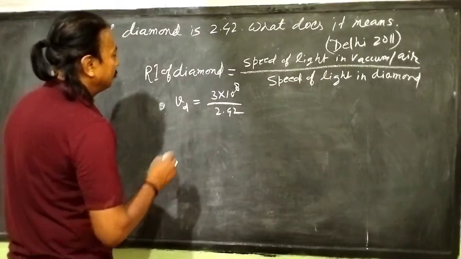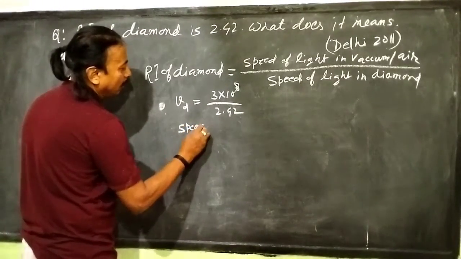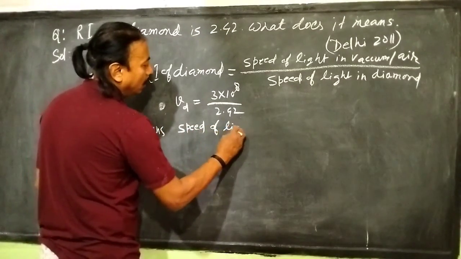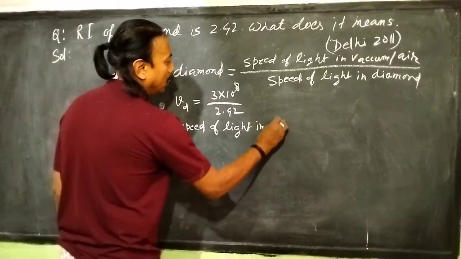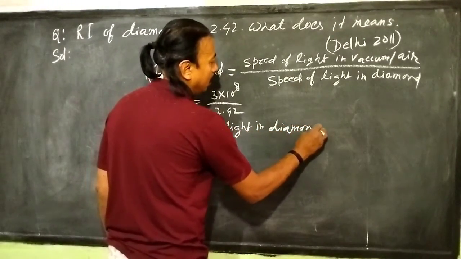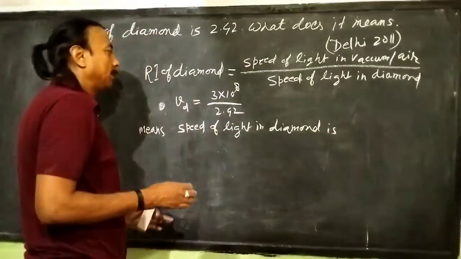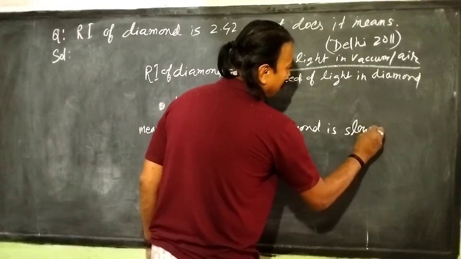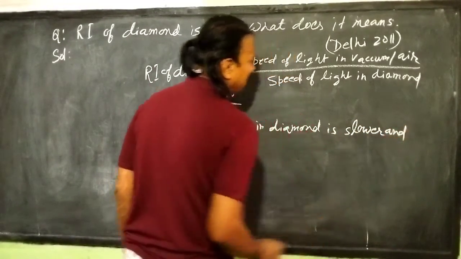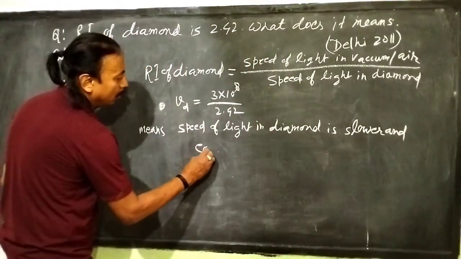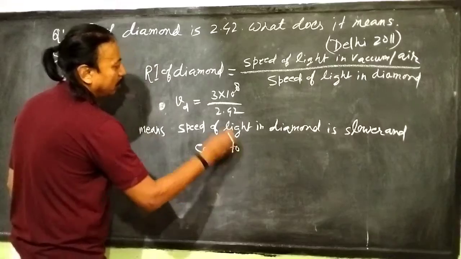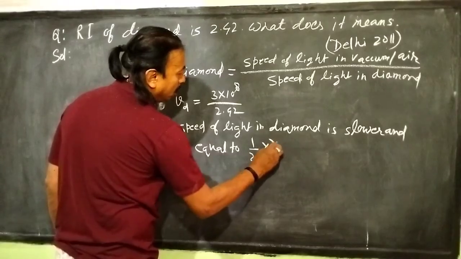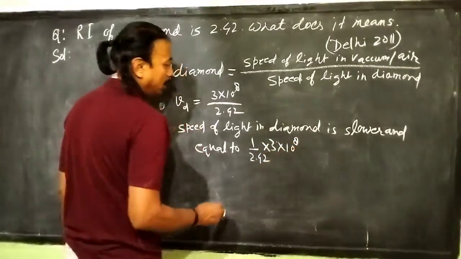So it means speed of light in diamond is slower, meaning in diamond when light rays travel, their speed is less, and equal to 1/2.42 into 3 into 10 power 8 meter per second.